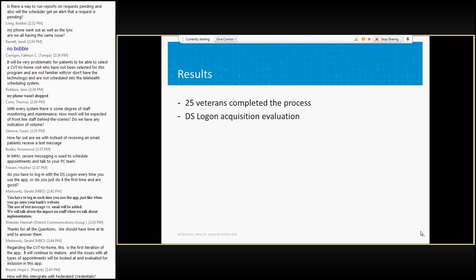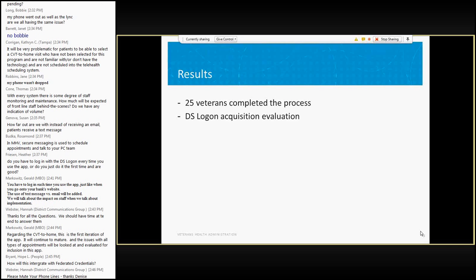So, as I mentioned, we had 25 veterans complete the process, many of them with some form of difficulty. But what we did get out of that was that the process does work in some cases. The problems that we encountered, we have most of those resolved as we further develop the application, and the others are in the pipeline.